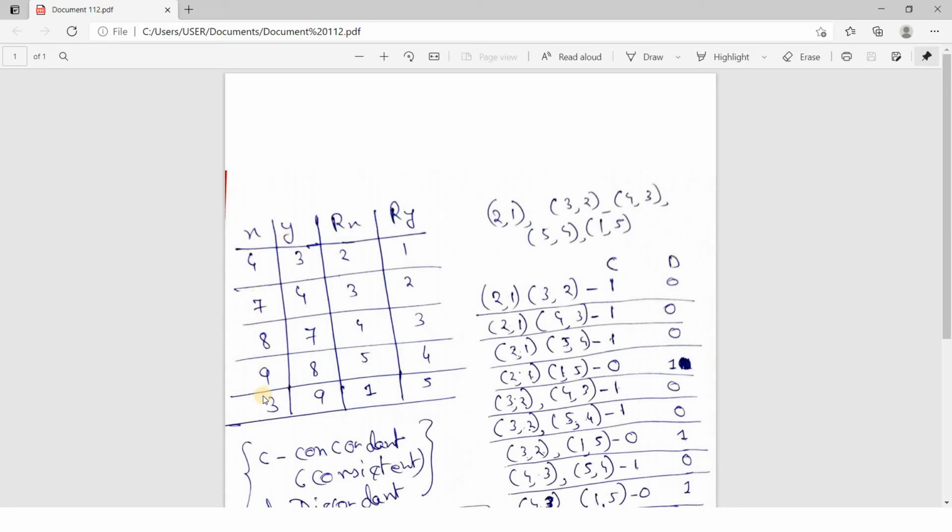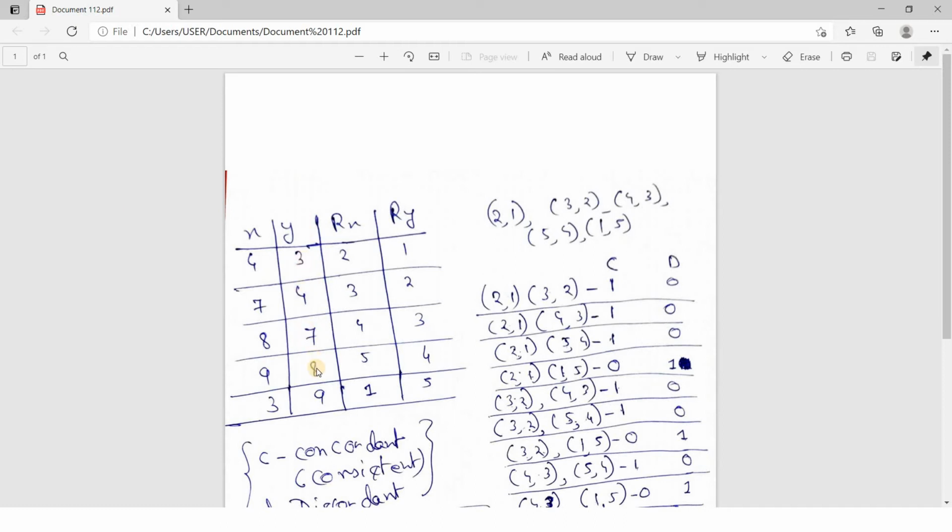So 4, 7, 8, 9, 3. So 3 is minimum, then 4, then 7, 8, 9. Similarly, y is another kind of ordinal data. Okay, another input feature which is having this kind of order 3, 4, 7, 8, 9. So 3 is minimum, then 4, then 7, 8 and 9.